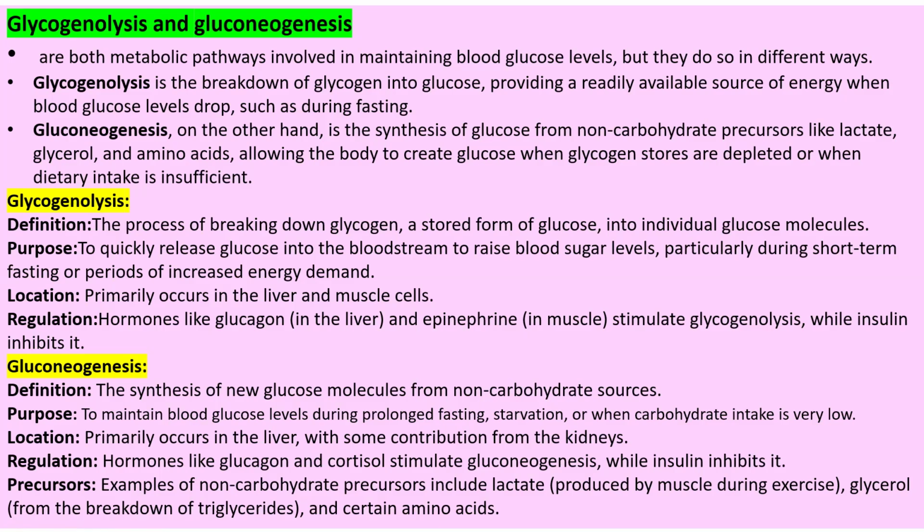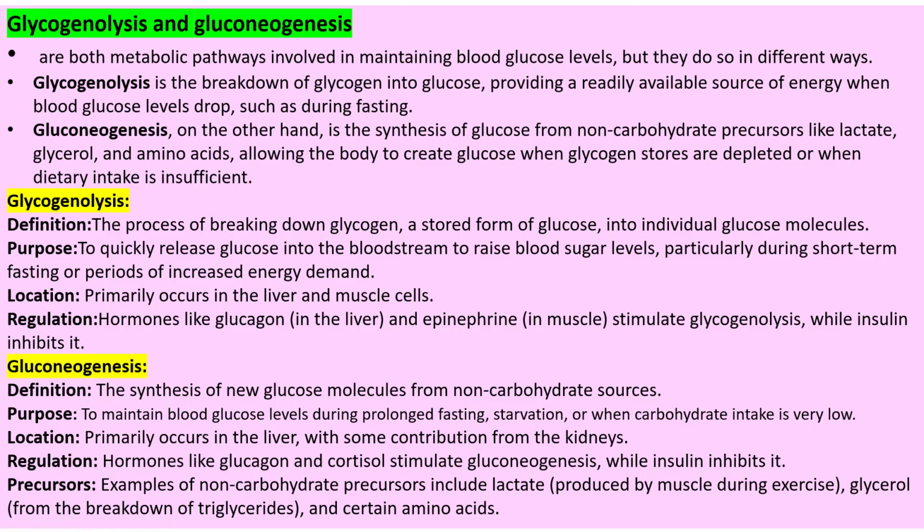Insulin always works when there is an elevated blood glucose level. In the case of low blood glucose levels, we have to maintain the blood glucose level with the help of glycogenolysis. Hormones like glucagon in the liver and epinephrine in muscle stimulate glycogenolysis so that the low blood glucose level will be maintained.